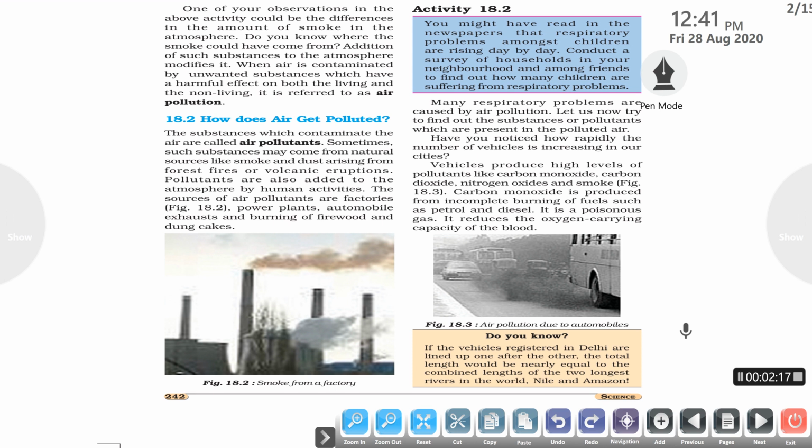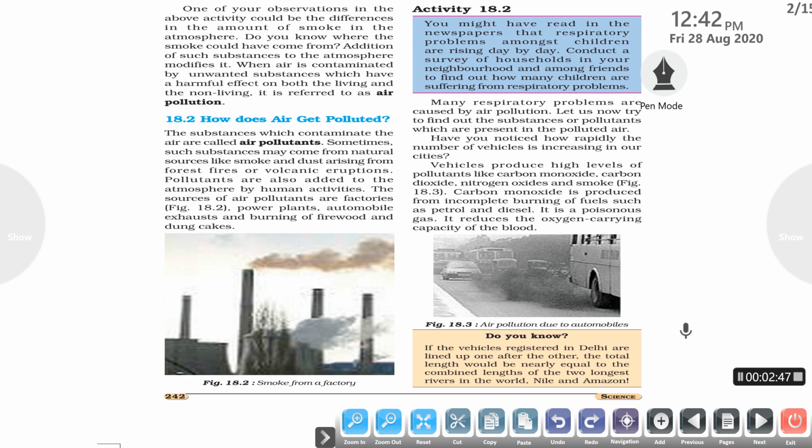So how does this air get polluted? What are the causes of air pollution? The substances which contaminate the air are called air pollutants. Sometimes these substances arise from the smoke or dust from forest fires or volcanic eruptions. Pollutants are also added to the atmosphere by many types of human activities. For example, factories, power plants, automobile exhaust, and the burning of various types of fossil fuels and dung cakes contribute to air pollution.